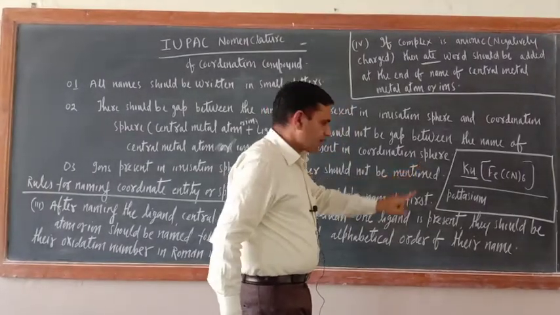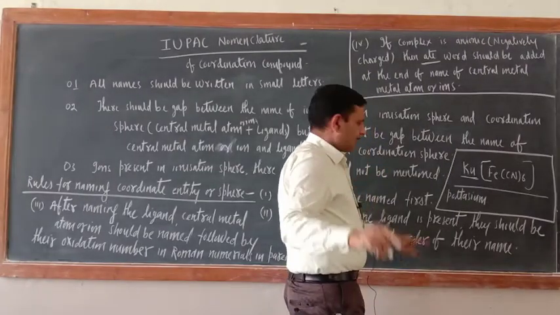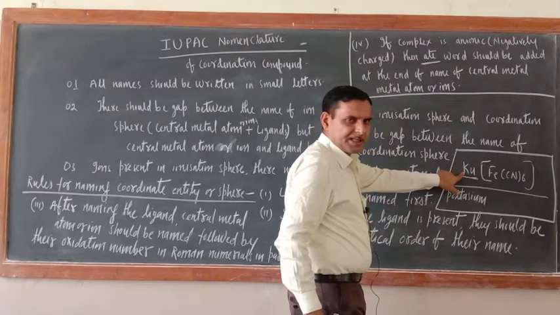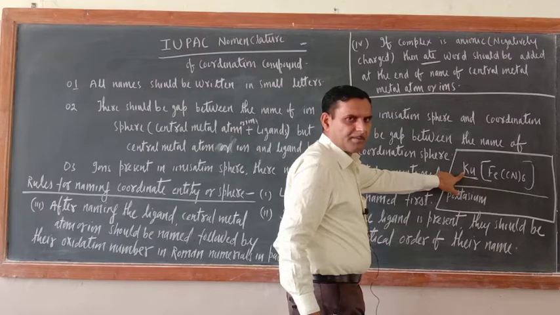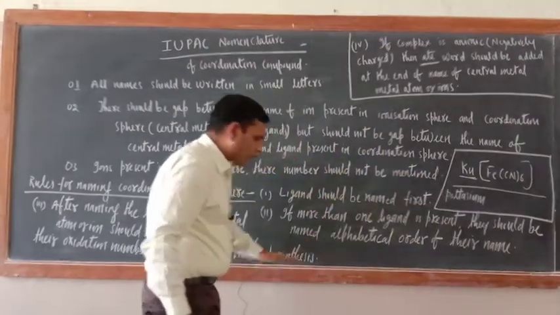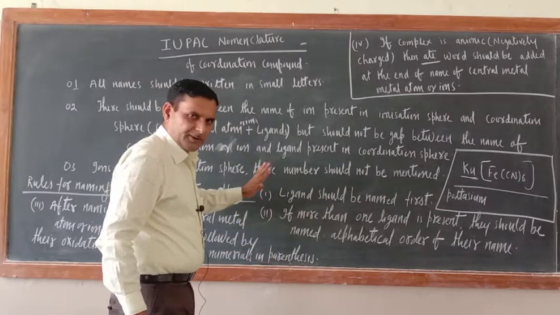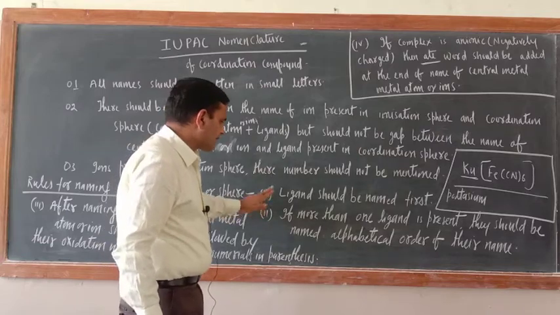Cyano. So how many ligand number should be mentioned? These ions which are present in the ionization sphere, their number should not be mentioned. But the ligand should be. Now some more rules will come. Don't worry. Don't think that so many rules are there. We'll write those rules also.